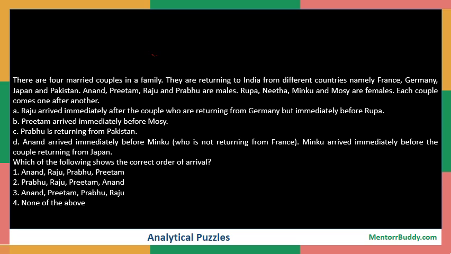We have a question based on analytical puzzles. It says there are four married couples in a family. They are returning to India from different countries, namely France, Germany, Japan, and Pakistan. Anand, Preetham, Raju, and Prabhu are males. Rupa, Neetha, Menku, and Mozi are females. Each couple comes one after another.